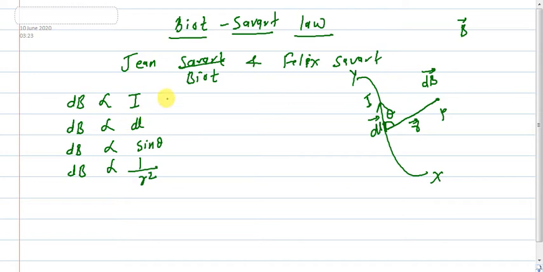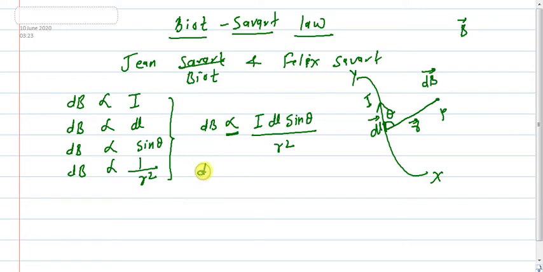So if we combine all these, we write dB is proportional to I dl sine theta upon r square. We will remove this proportionality sign and one constant will come.